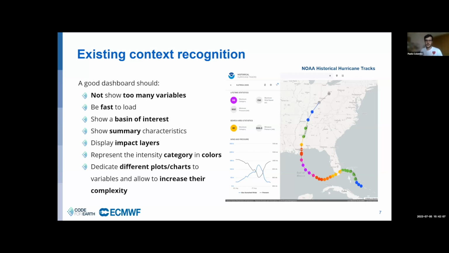Summary characteristics for each cyclone position help in better understanding the data. Impact layers are necessary. Colors are helpful for visualization of intensity categories, and it is overall important to dedicate different plots and charts to variables that cannot be visualized overlaid on a map.